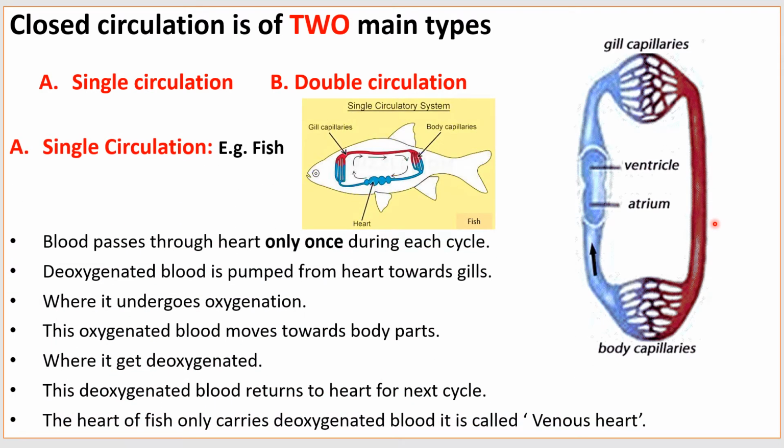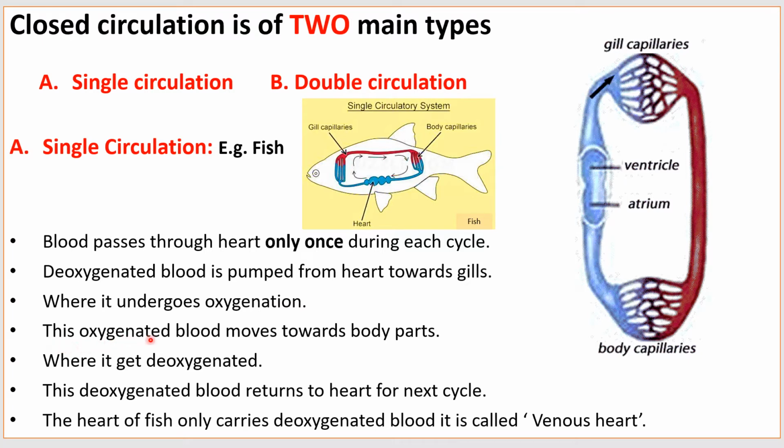First of all, we'll see single circulation. Single circulation is mainly present in fish. In fish, blood passes through the heart only once during each cycle. The deoxygenated blood is pumped from the heart towards the gills, where it undergoes oxygenation.